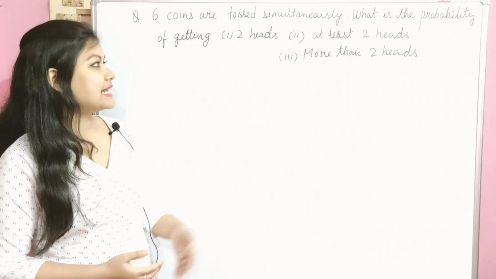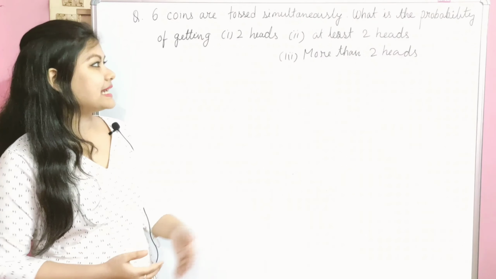So in this question, n is equal to 6, and p is the success value, or we can say that p is the probability of getting heads.